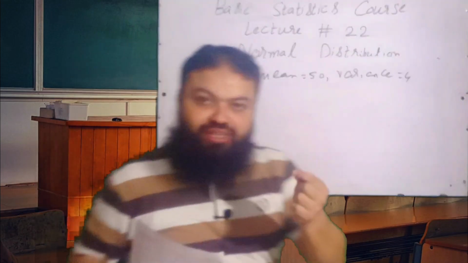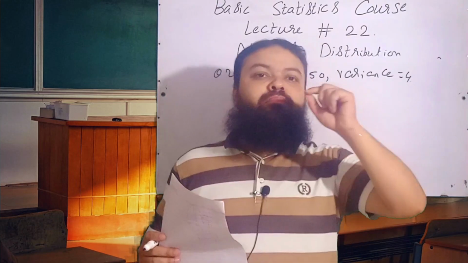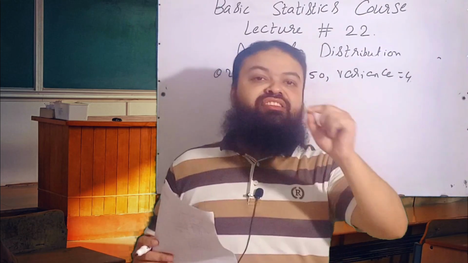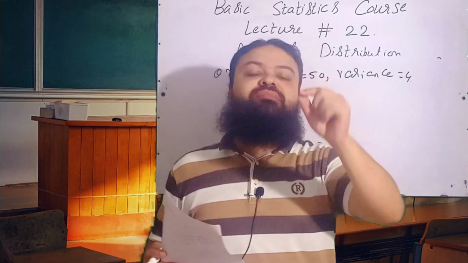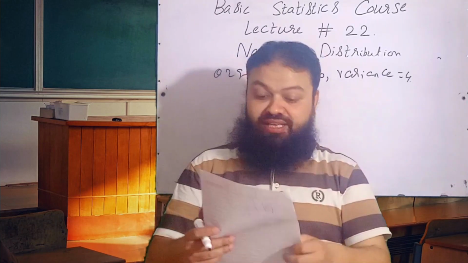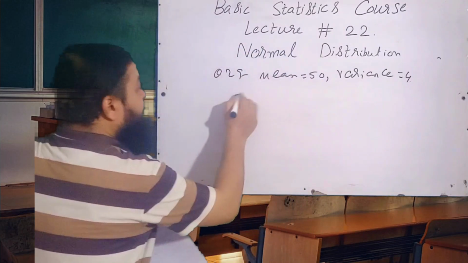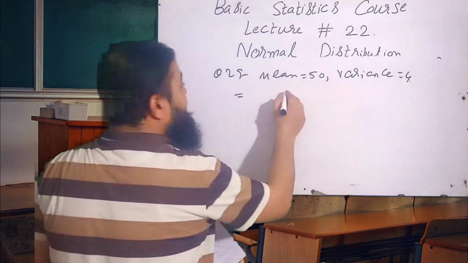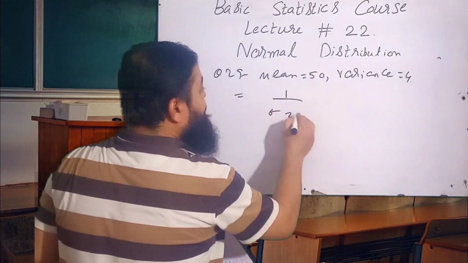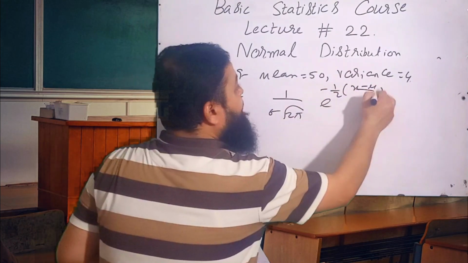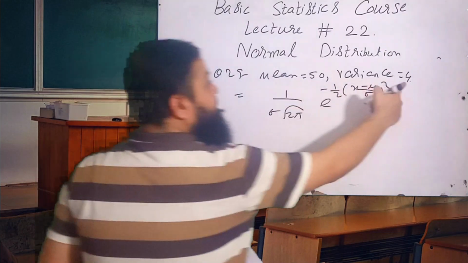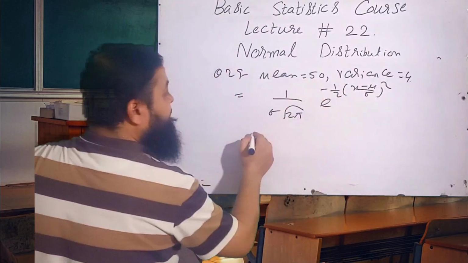For the modal ordinate, the maximum height, we will have x equal to the mean. Actually, at the mean we have the maximum height, and for the modal ordinate we know the probability density function of the normal distribution is 1 over sigma root 2 pi, e raised to power minus 1 over 2 times (x minus mu over sigma) whole square. Just substitute, sigma is 2 and mean is 50.